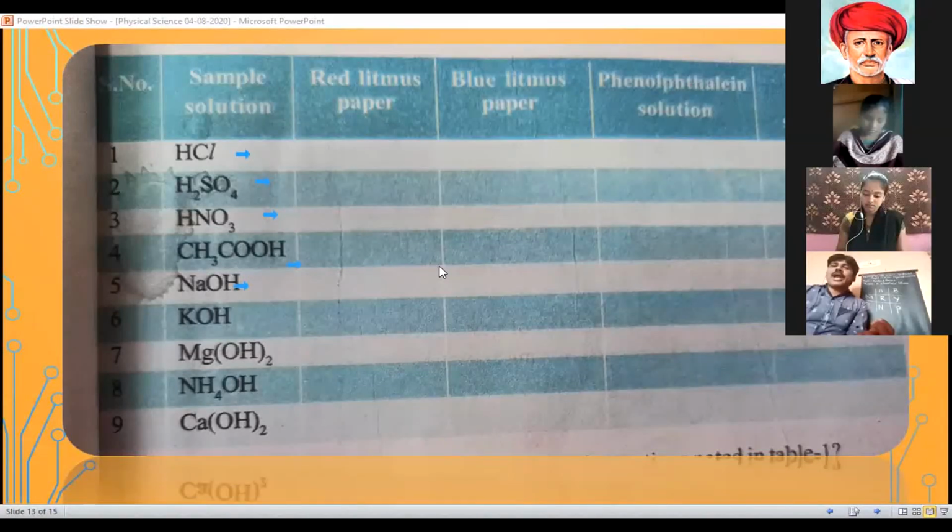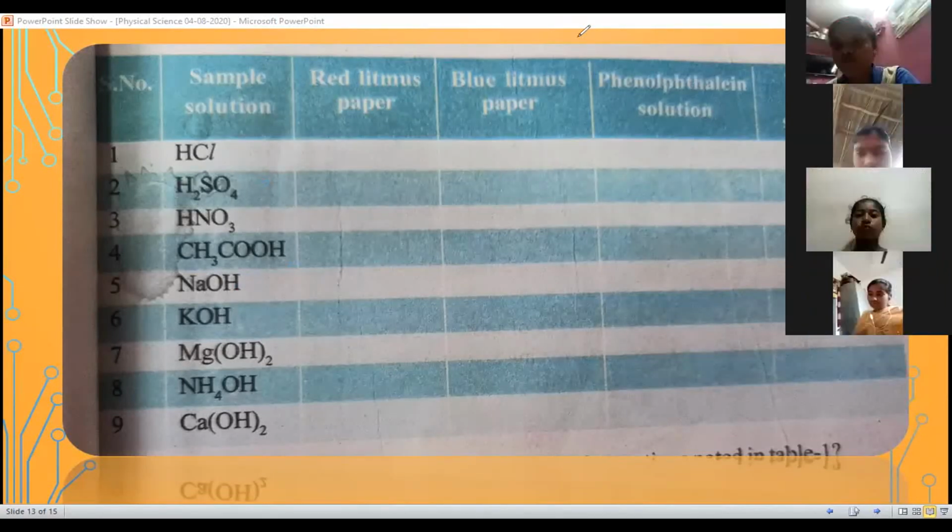So from this, we can say that if red litmus paper turns blue, then it is a base. If blue litmus paper turns red, it is acidic. Methyl orange gives red color with acids and yellow color with bases. Phenolphthalein gives no change in color, that means it remains the same in acids, and gives pink color with bases.